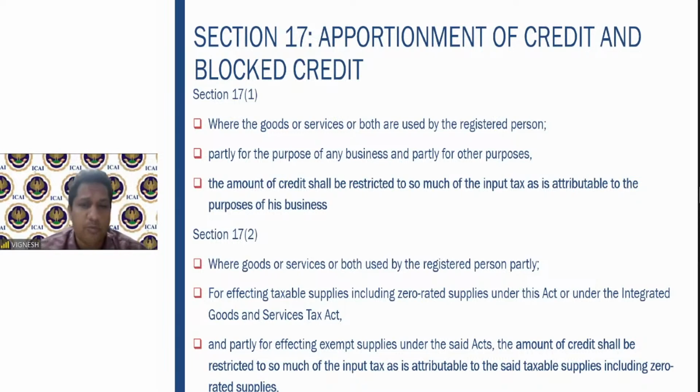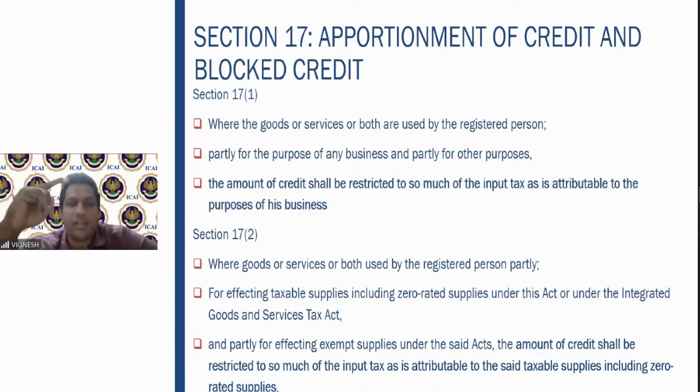17 subsection 2: where the goods or services or both are used by the registered person, partly for effecting taxable supplies, including zero-rated supplies, under the GST Act, and partly for effecting exempt supplies under the said Acts, the amount of credit shall be restricted to so much of the input tax as is attributable to the said taxable supplies, including the zero-rated supplies.